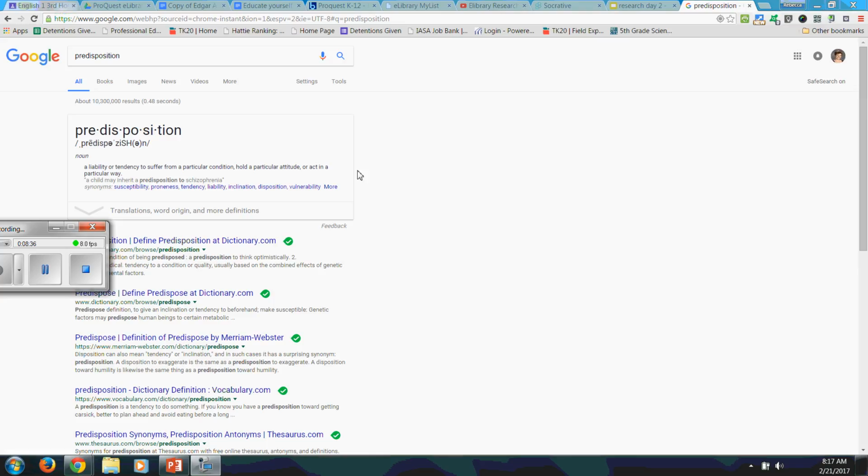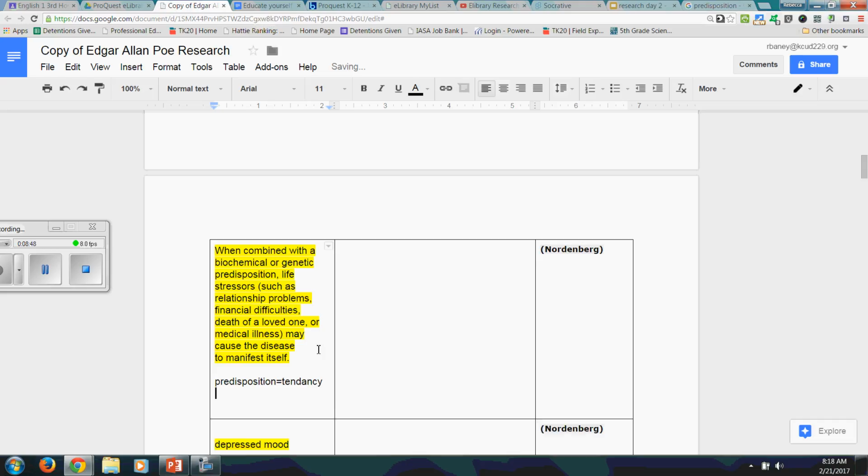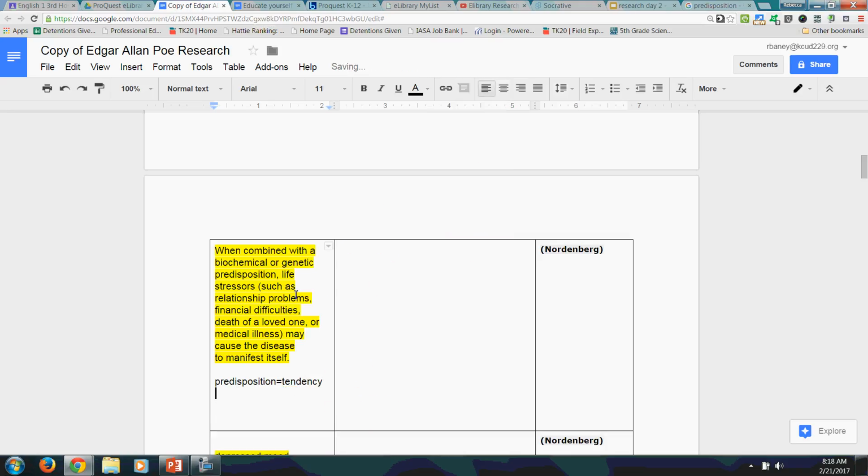And it tells you a liability or tendency to suffer from a particular condition. So a tendency. Okay, I kind of know what a tendency is. It's kind of like a likelihood. So a tendency is like being likely to do something.